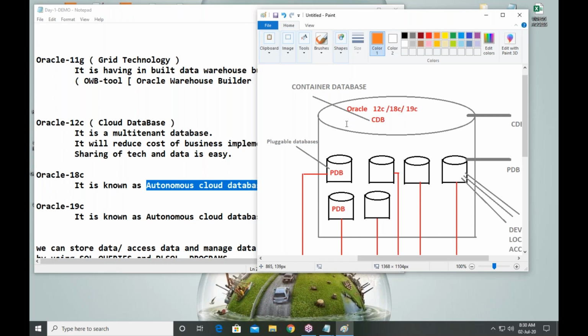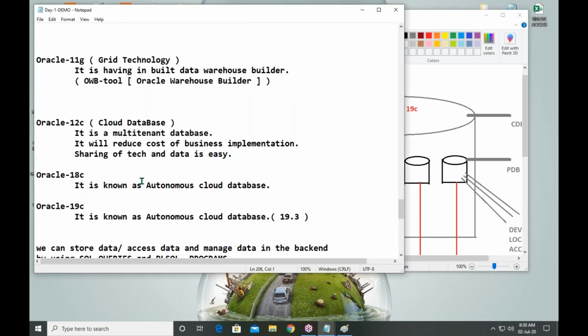Similarly, nowadays, some companies are doing this: company, customer, there is no more third party. No third party means maintenance of the database is also taken care of by the business. Purchasing the database from Oracle and the maintenance responsibility are also taken care of by the business only. They themselves monitor their database server, and that is called an autonomous cloud database.